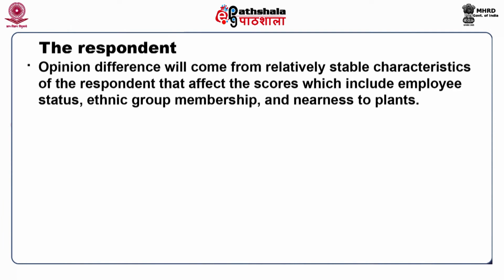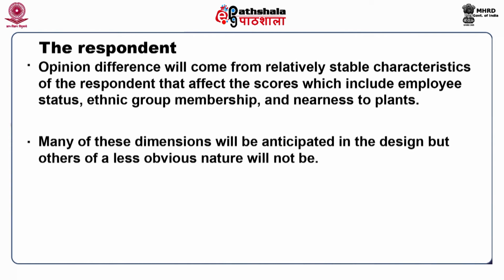Opinion difference will come from relatively stable characteristics of the respondent that affect the scores, which include employee status, ethnic group, membership, and nearness to plants. Many of these dimensions will be anticipated in the design, but others of a less obvious nature will not be.